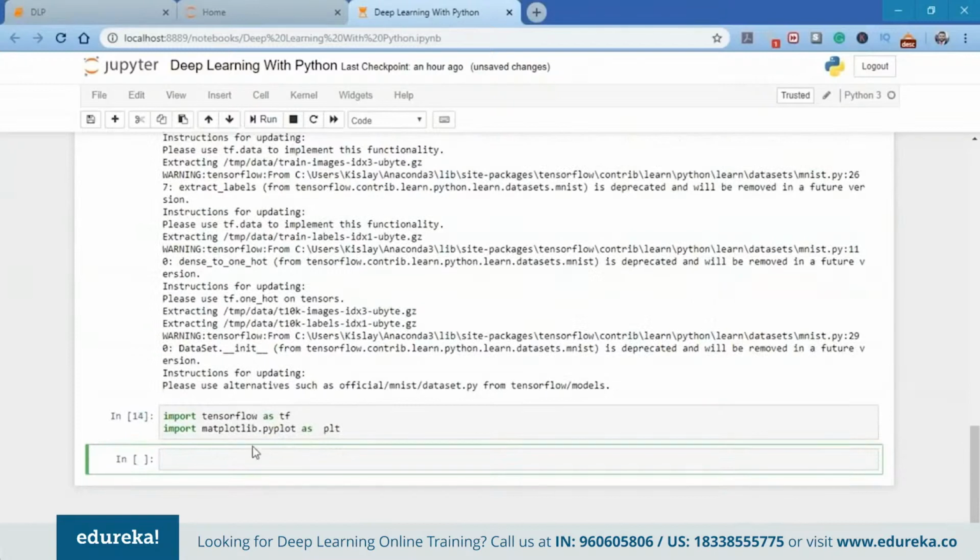the learning rate and the training epochs. We have the batch size of 100. Here I'm going to take a batch size of 100 because initially you need to train with a small example and then move forward. You can change the batch size to 1000 or 10,000, but it will delay the process of learning.